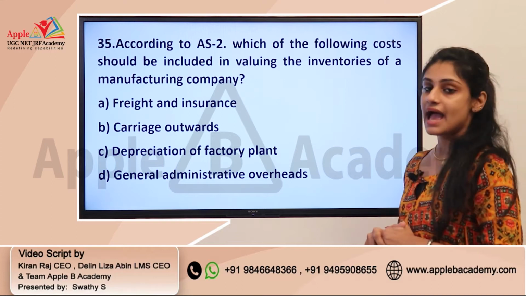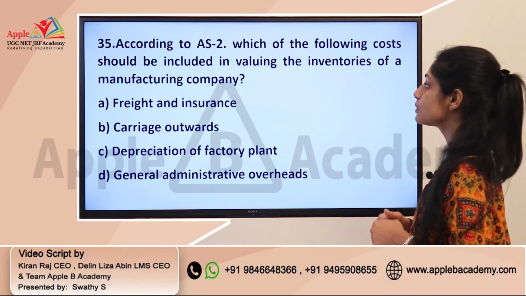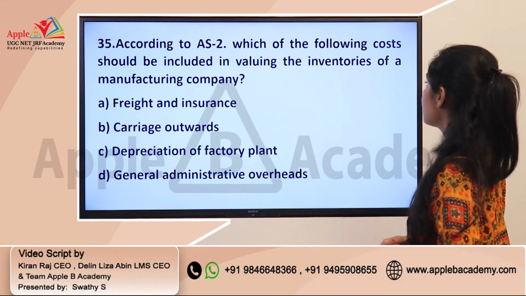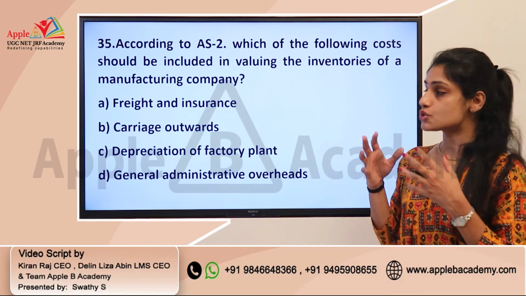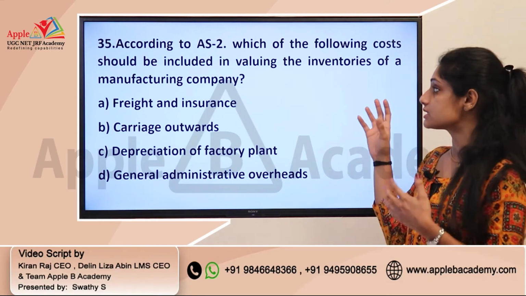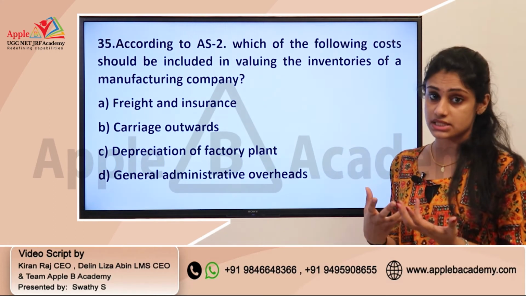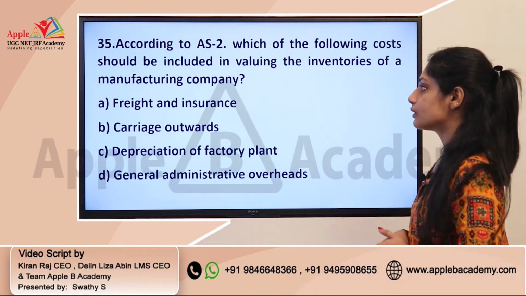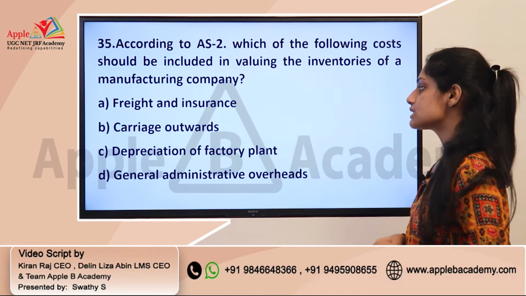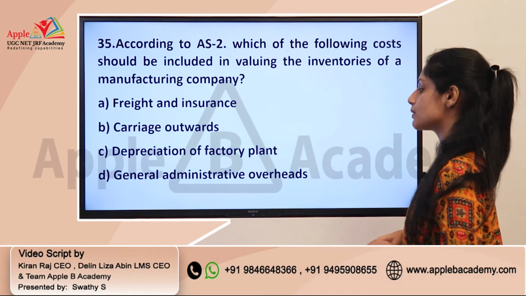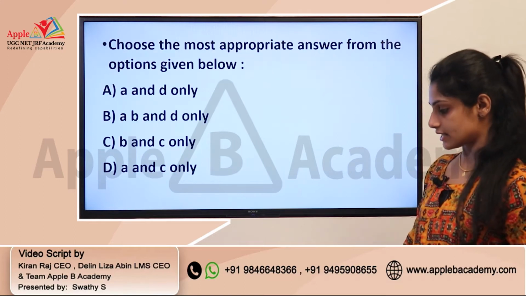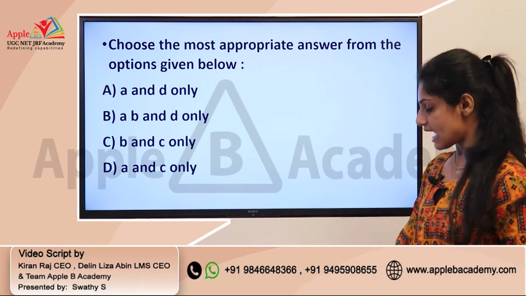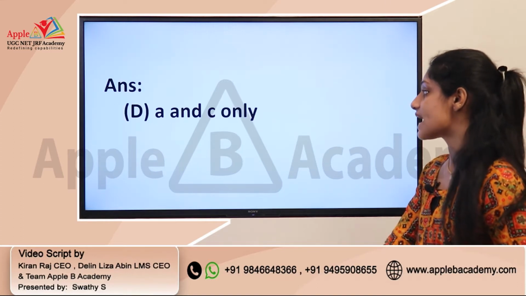And we have the next question: according to Accounting Standard 2, which of the following costs should be included in valuing the inventories of a manufacturing company? This is a question from Accounting and Auditing, asking about the accounting standard. You need to identify which of the costs is included in Accounting Standard 2: freight and insurance, carriage outwards, depreciation of factory plant, and general administrative overheads. You have combinations like A and D; A, B and D; B and C; and A and C only. The correct answer is A and C only.